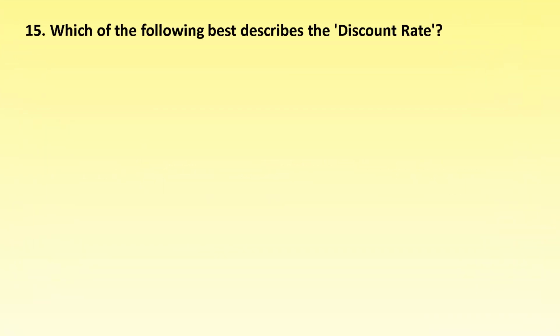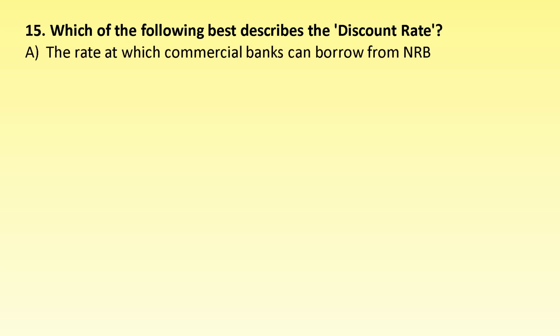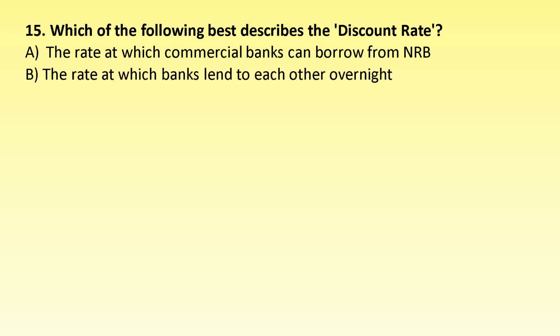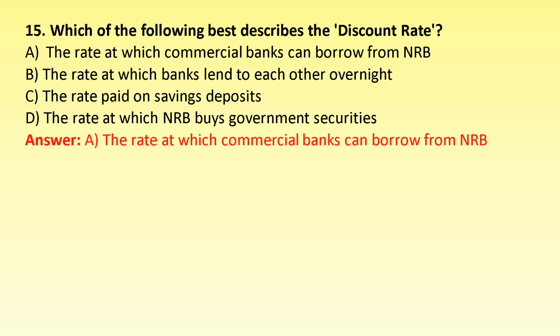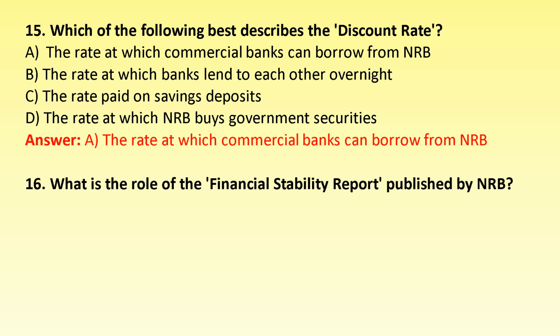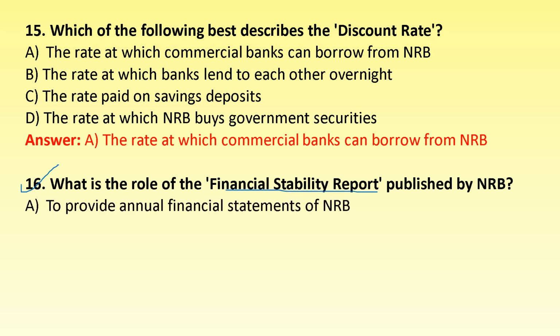Number 15, which of the following best describes the discount rate? The rate at which commercial banks can borrow from Nepal Rastra Bank, the rate at which banks lend to each other overnight, the rate paid on savings deposits, the rate at which Nepal Rastra Bank buys government securities. The correct answer is option A, the rate at which commercial banks can borrow from Nepal Rastra Bank is called the discount rate.